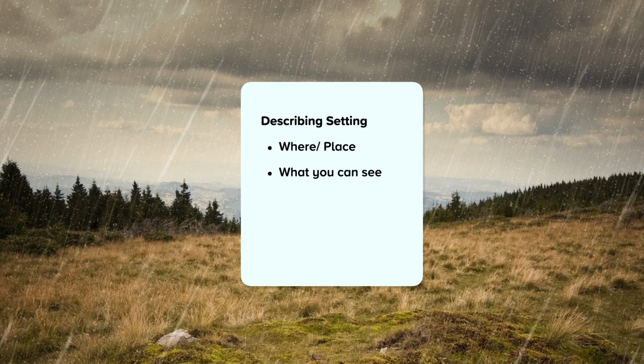What can you, the narrator, or a character see? What are some of the sounds and smells? What are the colours, for example, the colours in the sky? What is the weather like? You don't need to include all of these things, but the more you can include, the more detailed your description will be.